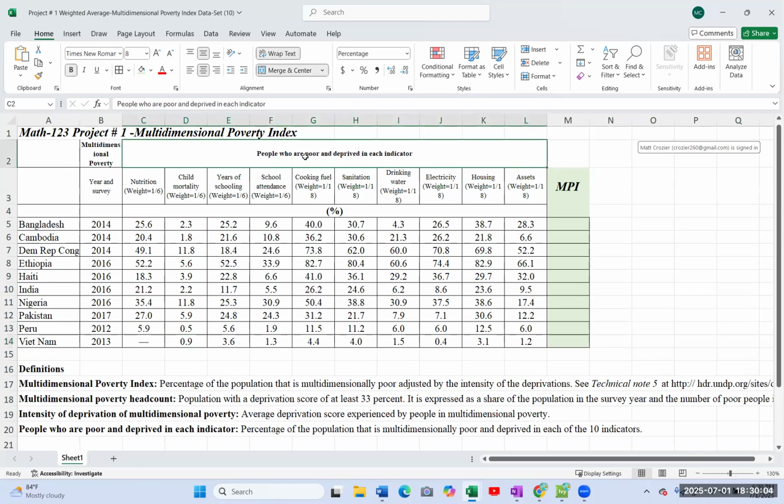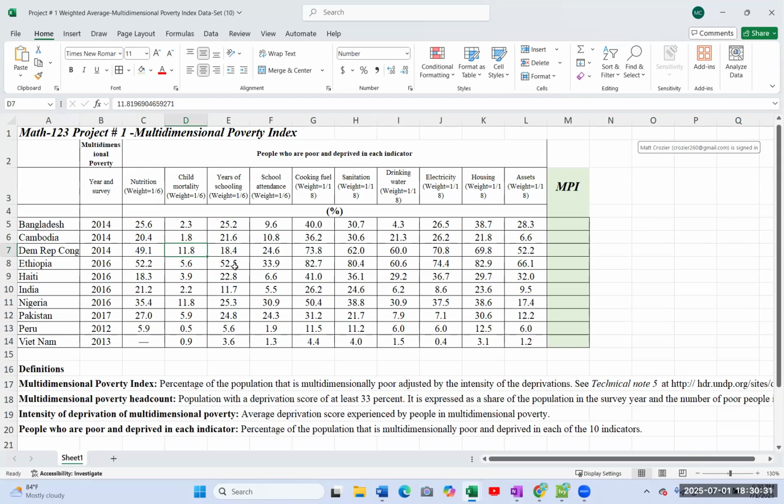Oh wait, these are people who are poor or deprived at each indicator. In nutrition, 52% of Ethiopia are considered poor, deprived for nutrition. Child mortality, 11% here. Democratic Republic of Congo, I believe, 11% there.